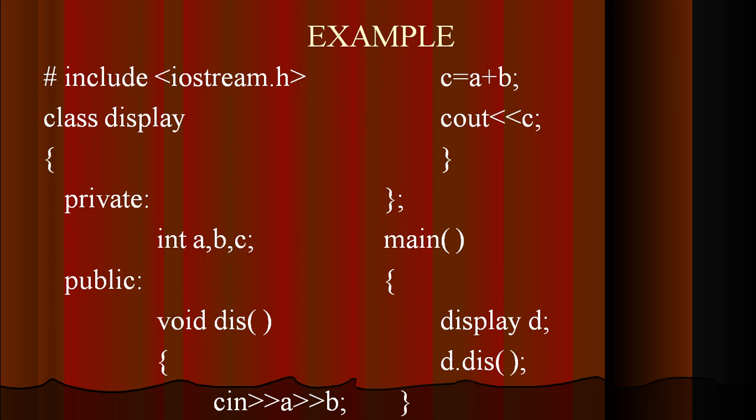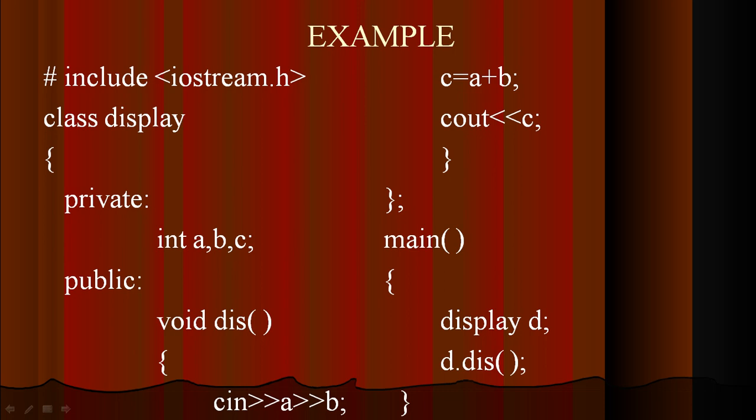Then this is just addition of two numbers. Then we have performed the addition. Cout is used to display the resultant value, where the printf statement is used in a C program. Here we are using cout. So scanf in a C program is equivalent to cin here. Similarly, cout in C++ is equivalent to printf in a C program. Then the class, as we discussed earlier, should always be terminated by a semicolon.